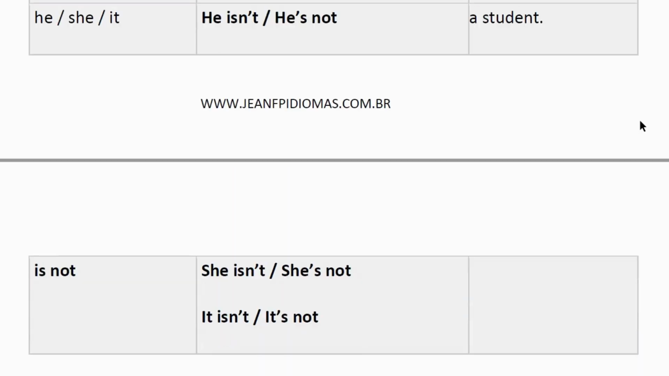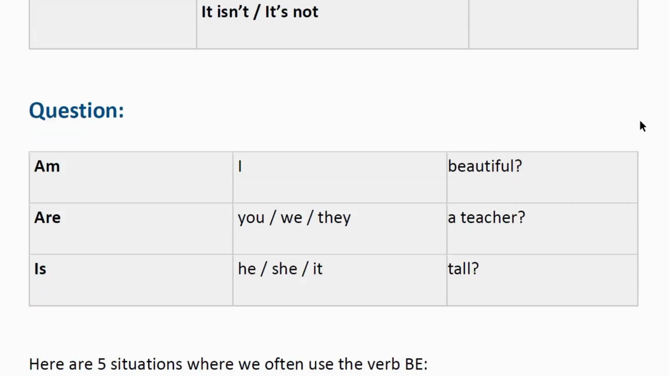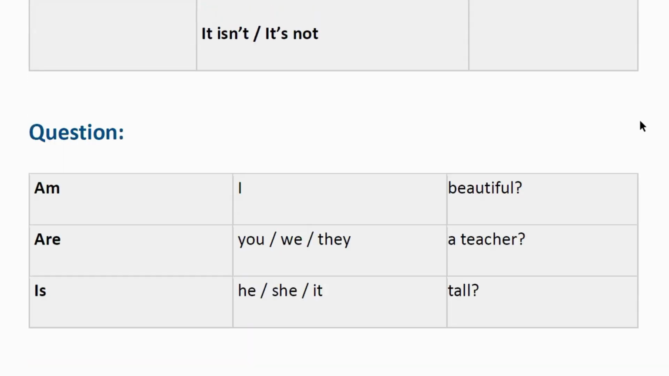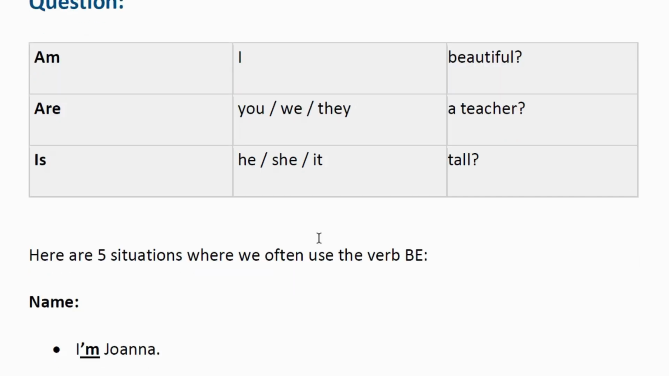Here's how to form questions. Am I beautiful? Are you, are we, are they a teacher? Is he, is she, is it tall? Notice that in questions, the word to be comes before the subject. Am I beautiful? Are you a teacher? Is he tall?